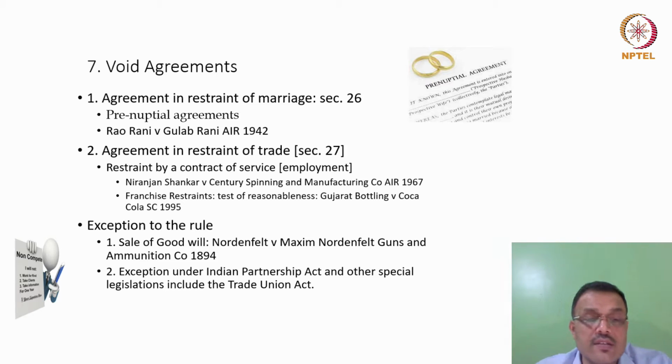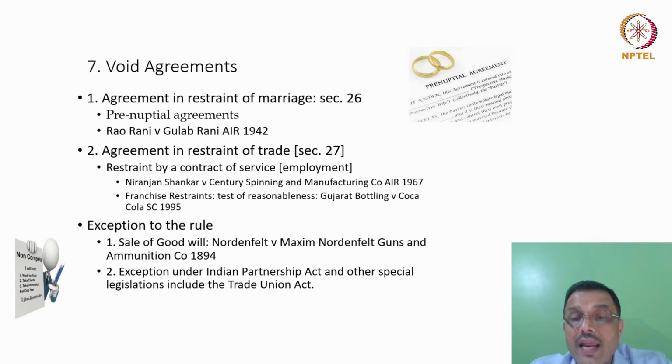You will also notice, friends, that there are statutes that also agree that restraint of trade is necessary. One of the statutes is the Trade Union Act. Now, when you look at the Trade Union Act, if you are a member of a trade union, probably you cannot associate yourself with any other trade union, society or trade union movement. These kinds of restraints are something that the Trade Union Act actually permits. So an agreement in which a trade union member is restrained from joining some other trade union is considered to be reasonable and permissible as per the Trade Union Act.